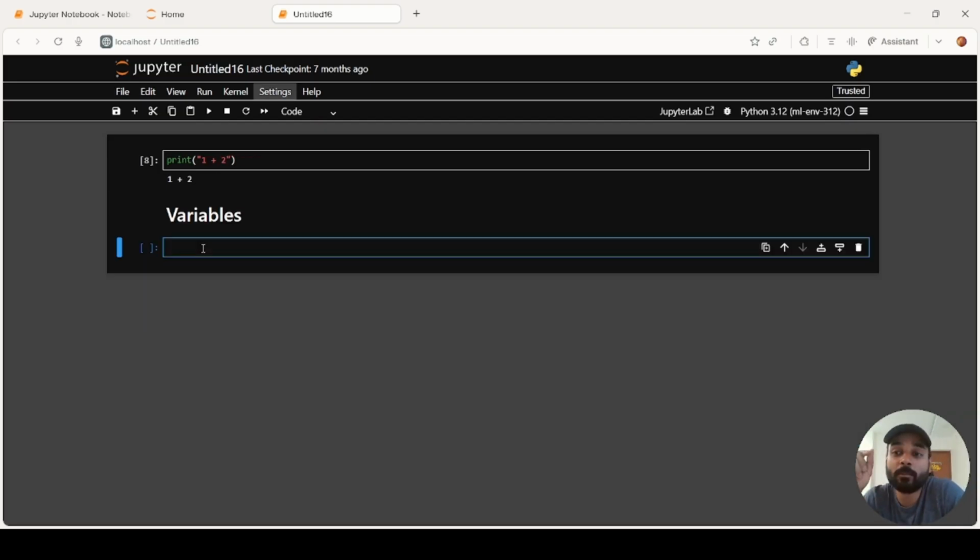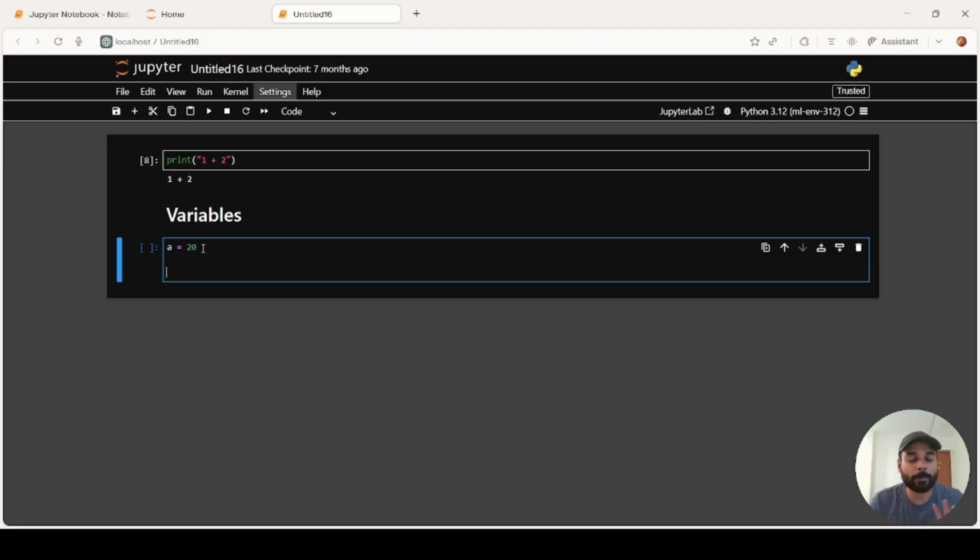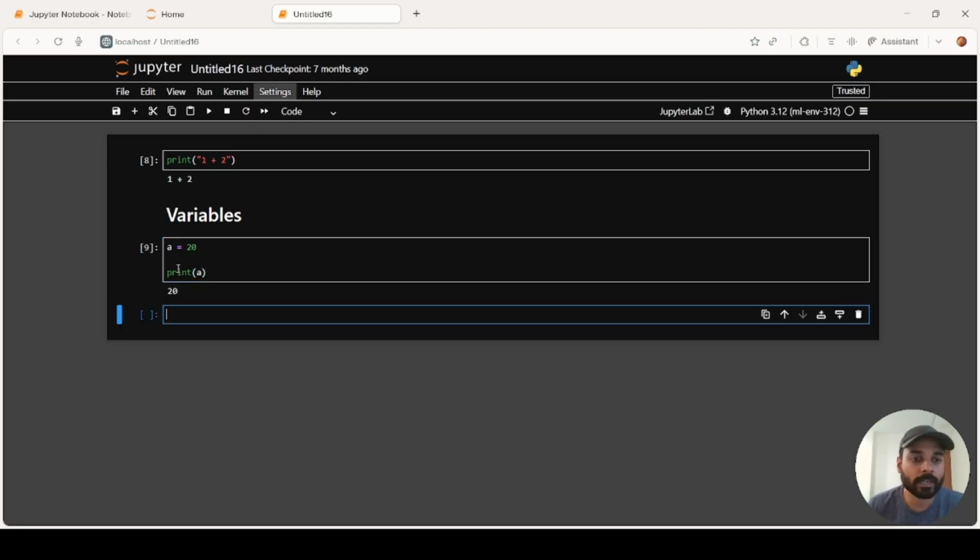A variable is a labeled box where you can put any value inside that box. Let's say a is equal to 20. What happened here is that a is a variable and we have fed it an integer, 20. So if I print a, it gives me 20.